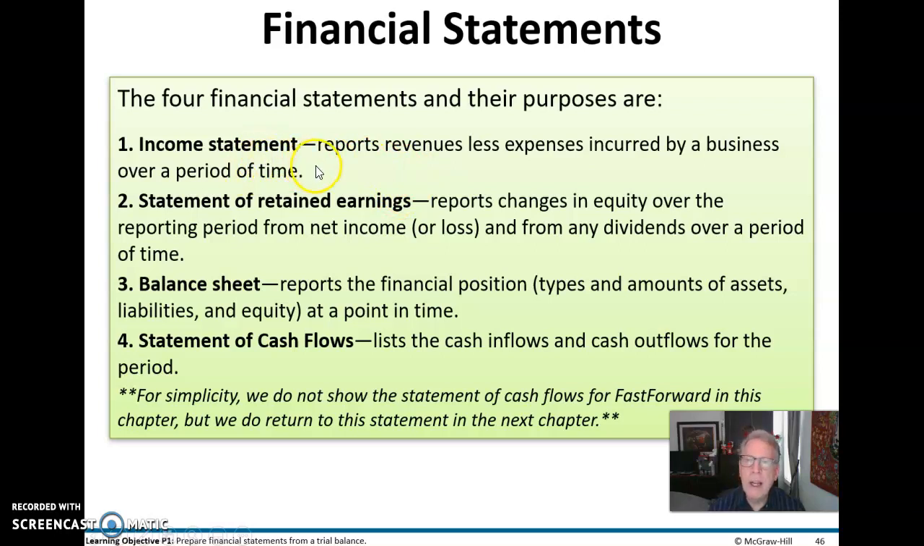And here are income statements. That's going to report revenues less expenses incurred by a business over a period of time. We're eventually going to zero out that income statement and roll those balances into retained earnings and start that income statement over for the next period. And when we do that,